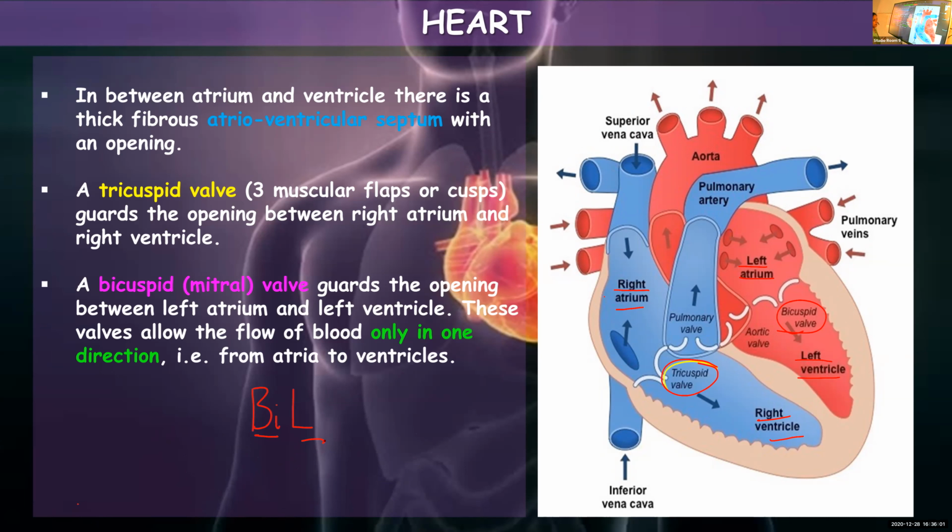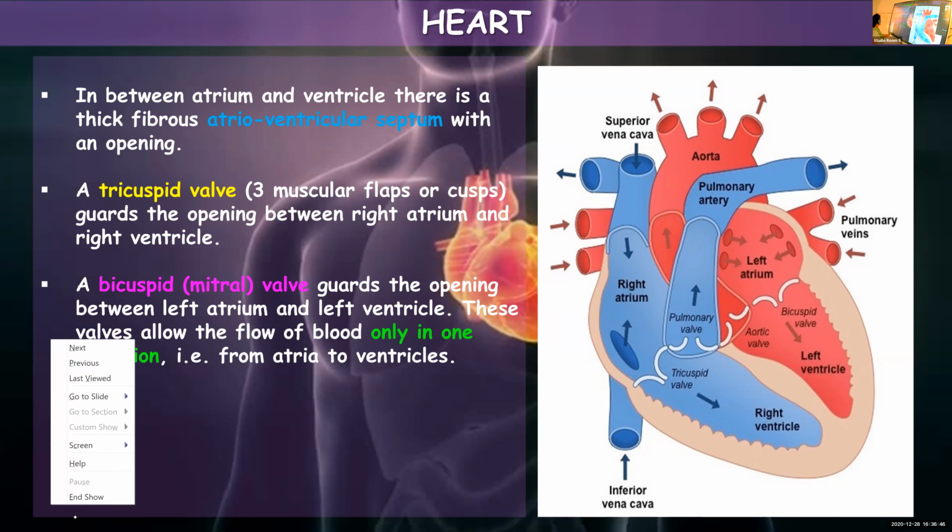So if you know where the bicuspid valve is present, then on the other side the tricuspid valve will be there. Or in tricuspid, 'tri': immediately after T, R is coming, so the tricuspid valve is present on the right side. Any one you can remember. If bicuspid is on the left side, tricuspid is on the right side. And if you remember tricuspid is on the right side, the other one will be easy. Make some codes and tricks when you find such confusing terms so that you will not forget in your lifetime.